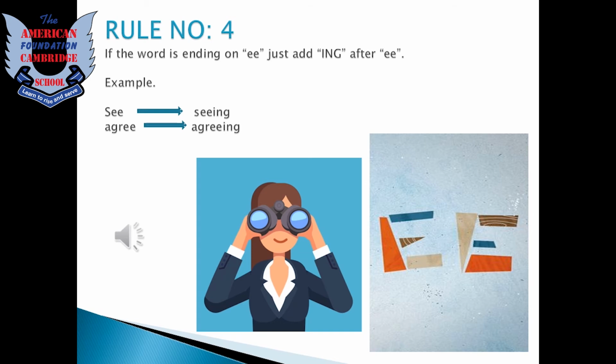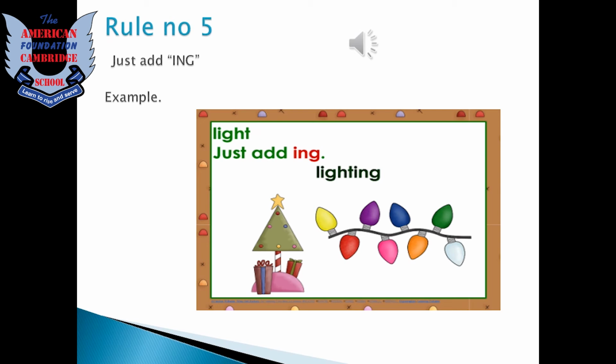Let's look at rule number 4. If the word is ending with double E, just add ing after double E to make it a happening now verb. For example, s-e-e, seeing, agree, agreeing. So easy. Rule number 5, we just have to add ing at the end of the verbs which are ending with a consonant and there's no vowel before the consonant. There's another consonant before the last consonant. So light, ing, is lighting. It's so easy. We just have to remember the rules, children.